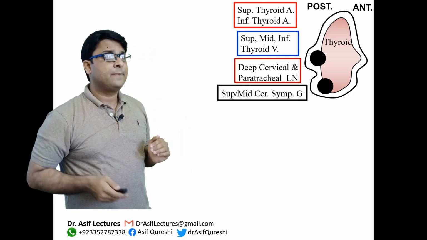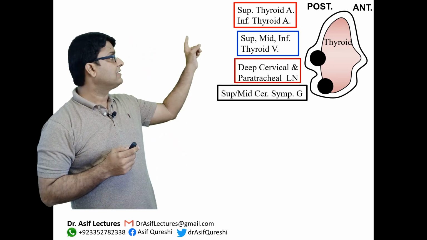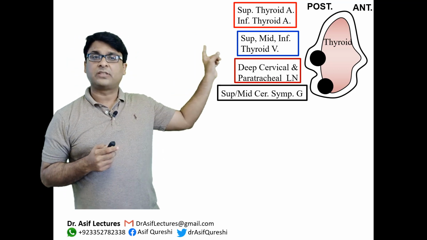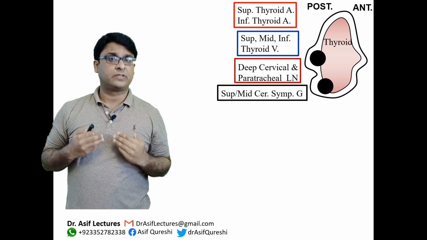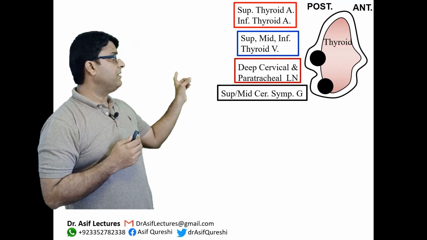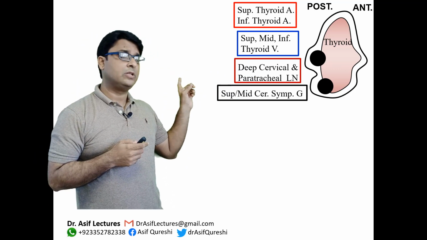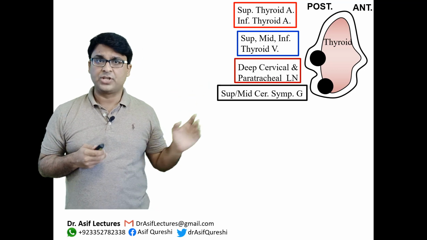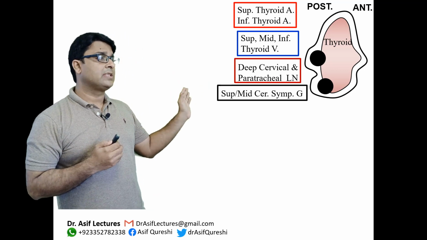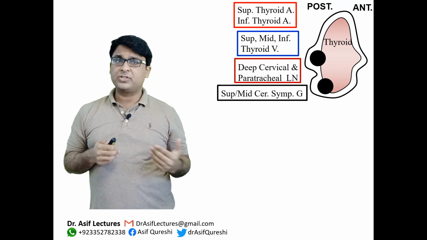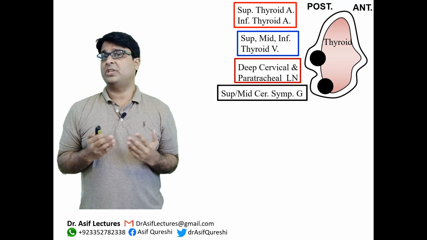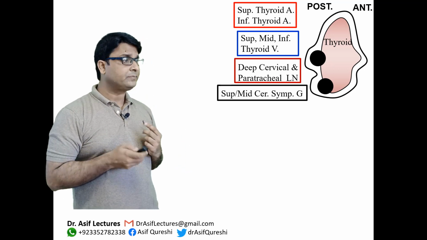The arterial supply to parathyroid glands is via the superior and inferior thyroid arteries, and the venous drainage is to the superior, middle and inferior thyroid veins, while the lymphatic drainage is to the deep cervical and paratracheal lymph nodes, and the nervous supply is via the superior and middle sympathetic ganglia. So these anatomical bits you need to remember because sometimes they ask these straight questions in the exams, okay?